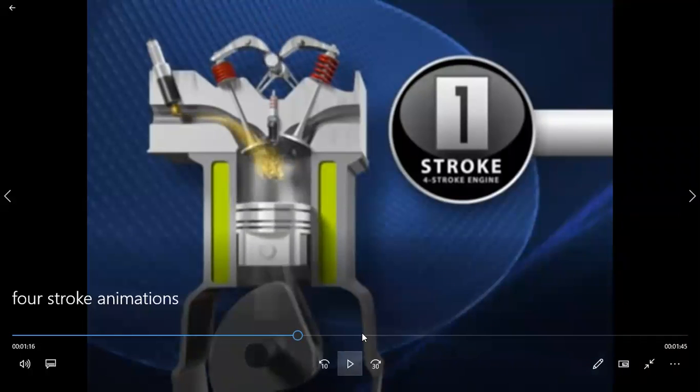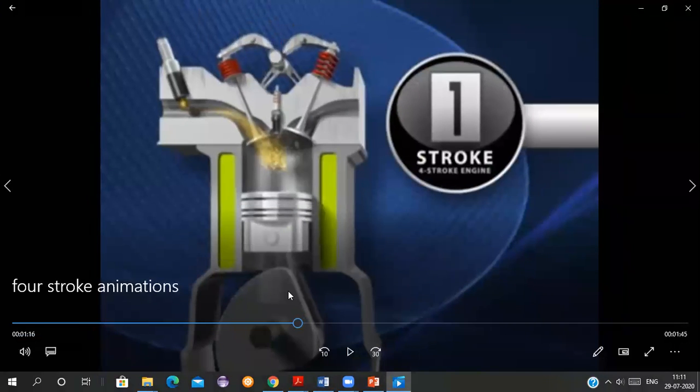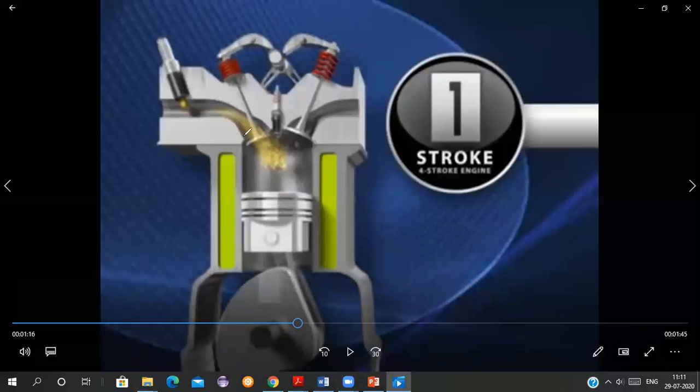See, what is happening here? The air fuel mixture is coming inside. Okay, why is the air fuel mixture able to come inside here? From the inlet valve. I've explained it to you earlier also. Yes, anyone can tell me why it is able to come inside? Is there some force, or just because of the downward direction it is coming inside? Yes, anyone?